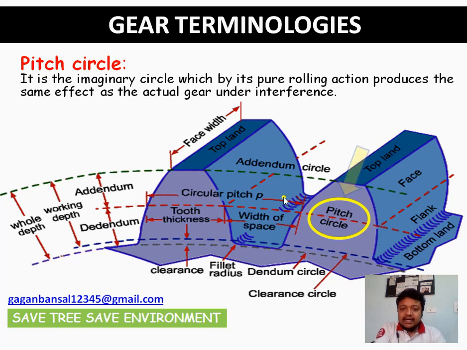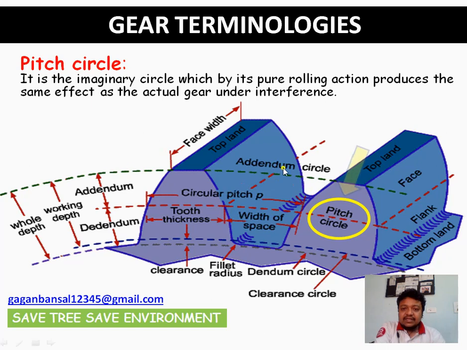One thing very important I want to tell you: while we will be defining face, flank and everything, the surface along the face width, the surface that is traced by this pitch circle, is known as the pitch surface. So many times we use the terminology pitch surface.